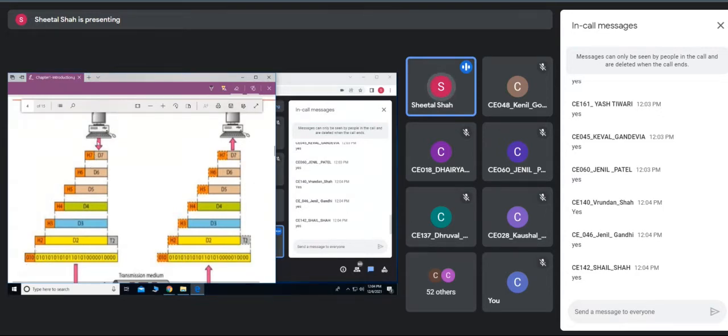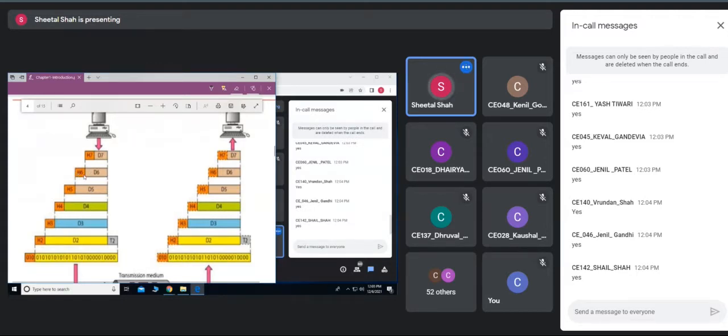For example, here D7 is there, so the application layer would put a header, H7. This is the 7th layer and it is adding a header onto this. This complete thing is provided to the next layer, the 6th layer, and including this header, it assumes that it is the data, and it would add some more header information with this data.